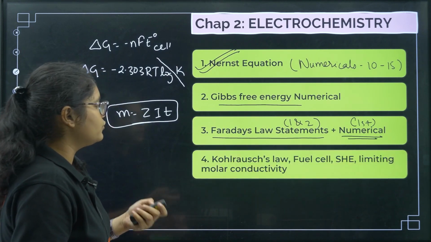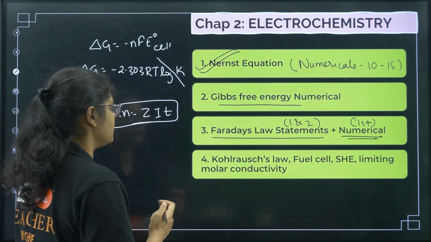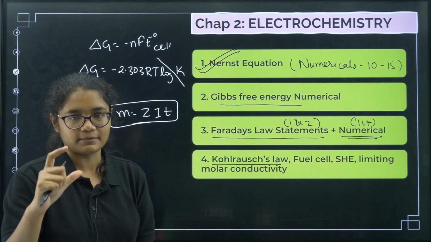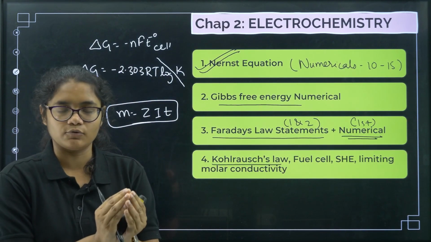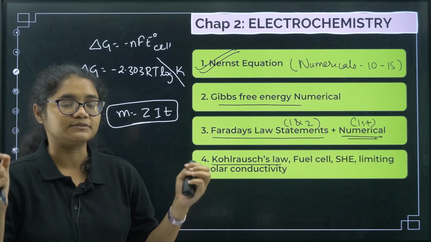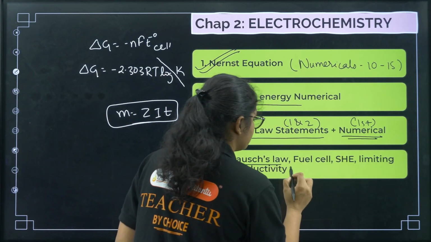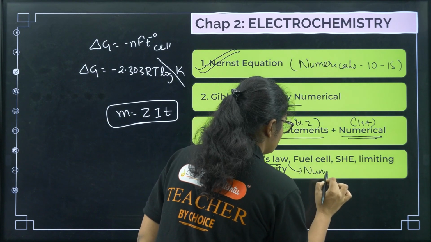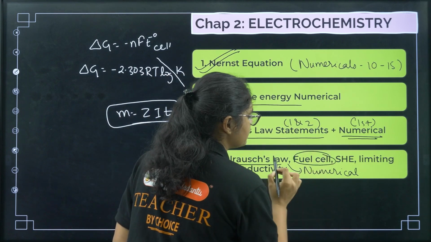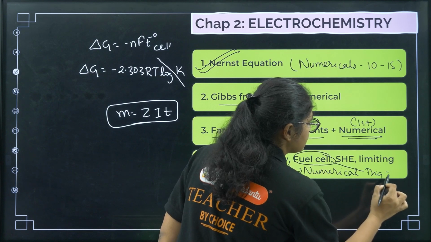Okay, next, as I told you, some theoretical things that you have to study from this chapter. First comes Kohlrausch's law. Please learn this law statement from the NCERT book. This is a little lengthy definition, but rewrite it, learn it multiple times, mug up this definition and then go for the exam. Okay, and not only the definition, you need to do Kohlrausch's law numericals also. Fuel cells, what do you have to do? Under fuel cells, prepare the diagram, plus the reactions.